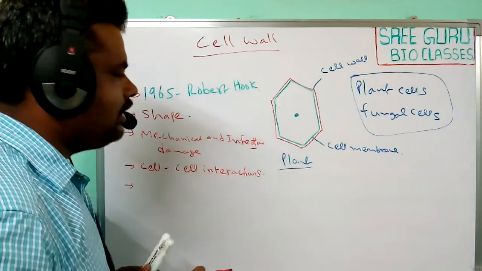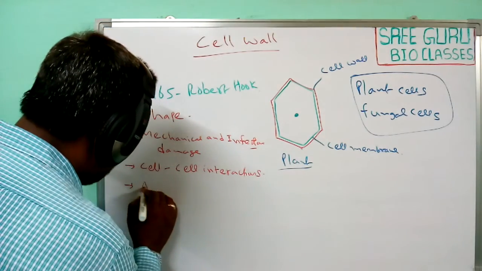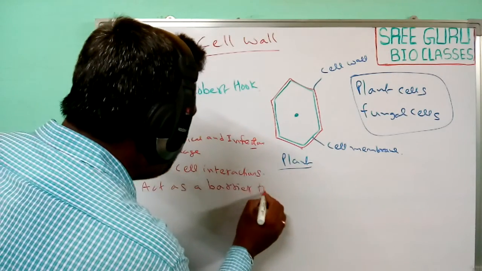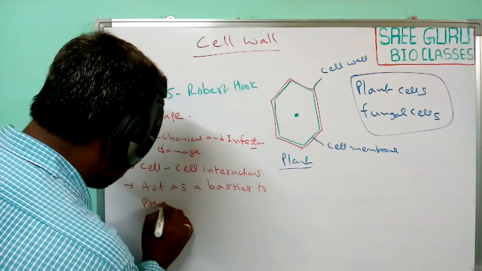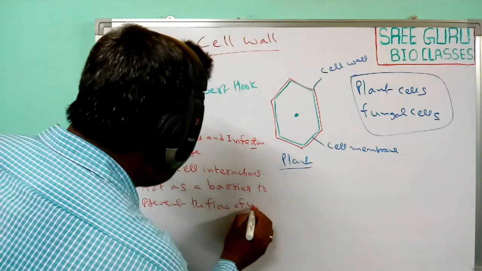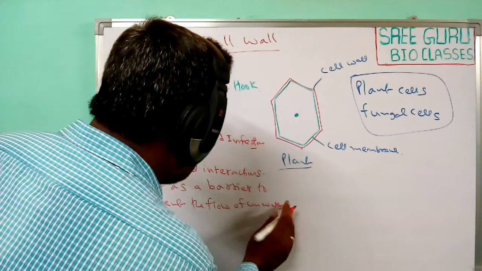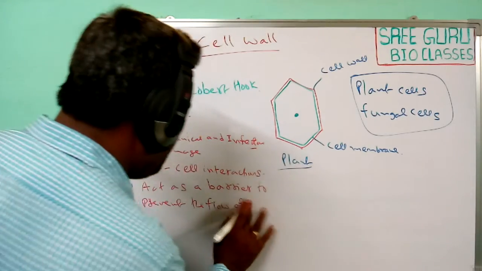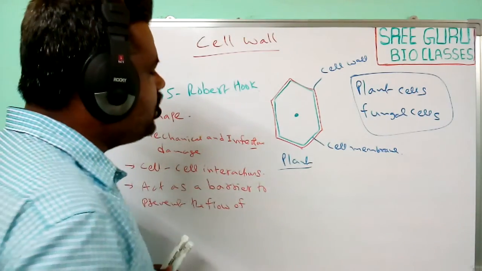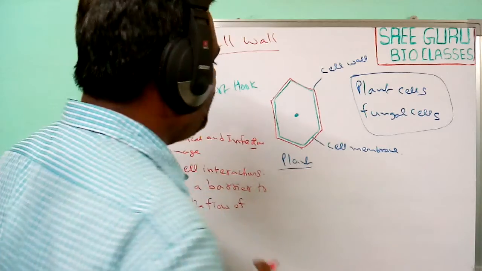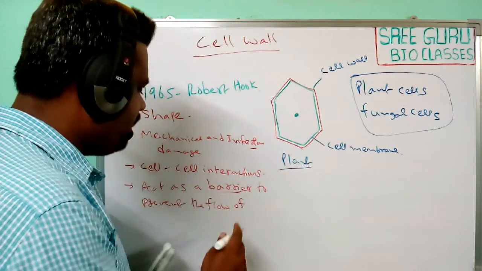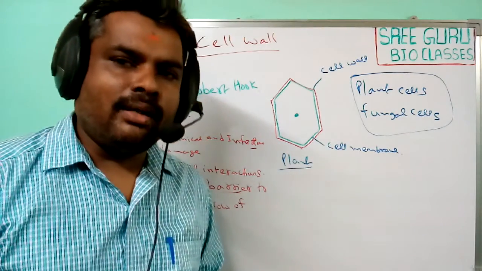The cell wall also acts as a barrier to prevent the flow of unwanted material, generally macromolecules which are not useful for the plant.